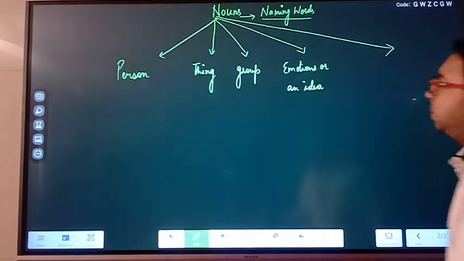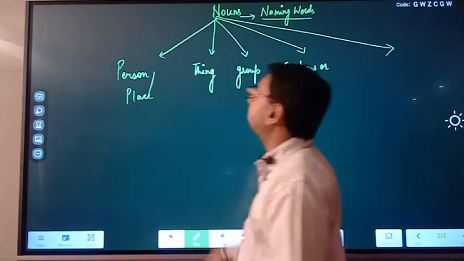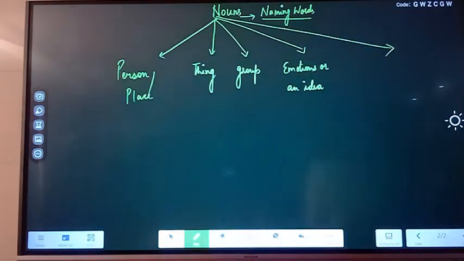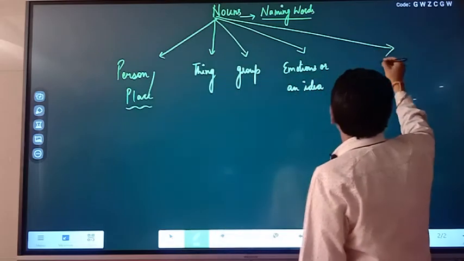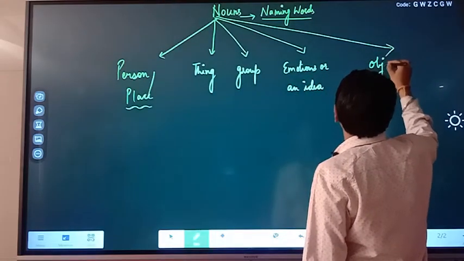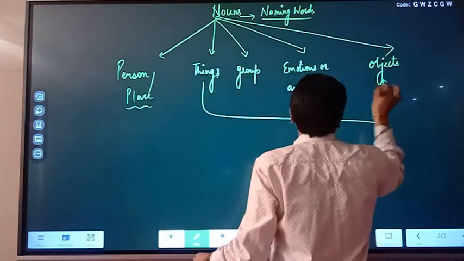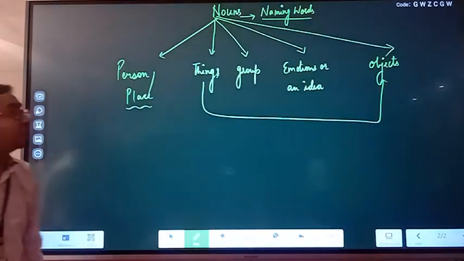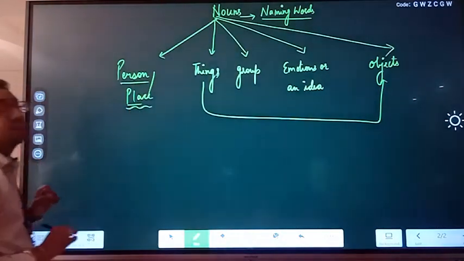Even we can take place. Place comes in person only. What else can we have? One more very important thing that we used to have here. So place, if we segregate, that comes under this only. And objects. But objects and things together, we have to think. Are we clear? So naming of a person, that comes under the category naming.